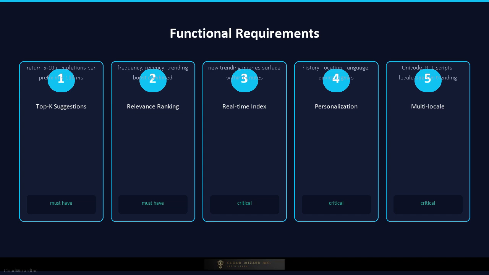Fourth, the system must support personalization. Suggestions for a given user should factor in their past searches, location, language, and device context. Fifth, the system must support multi-language and locale-aware completions, handling Unicode, right-to-left scripts, and locale-specific trending. These 5 capabilities define the user-facing contract of a production-grade Typeahead system.